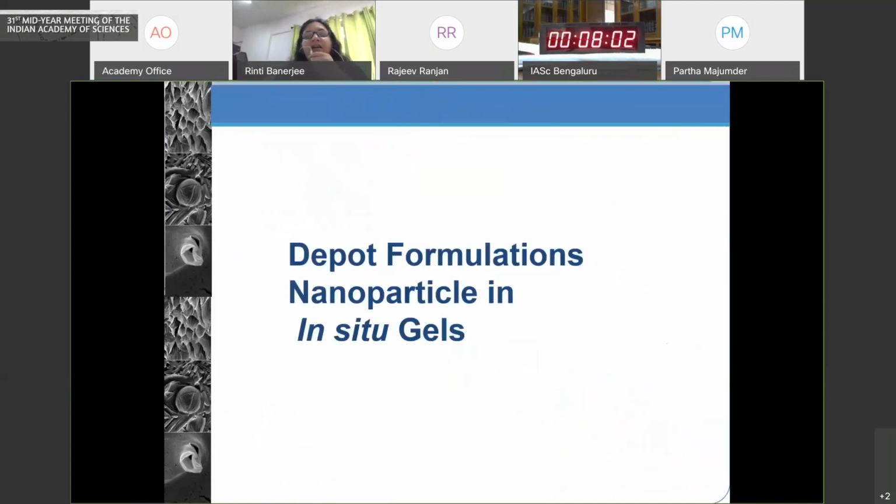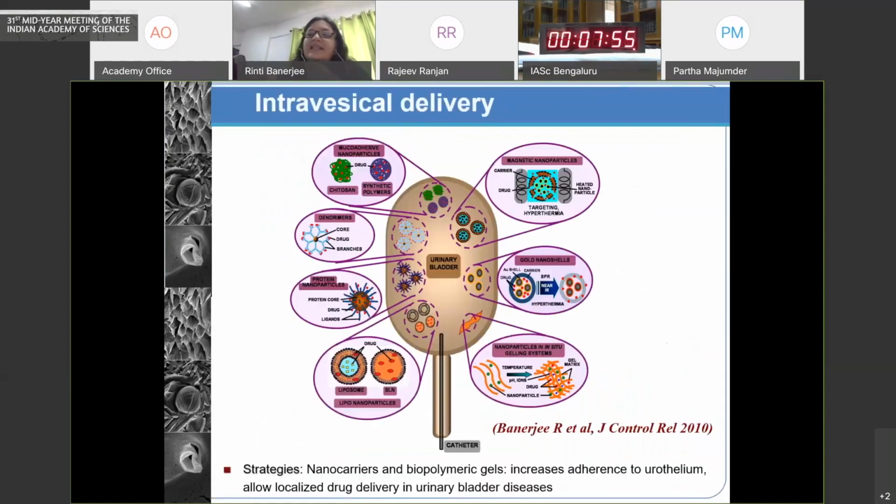The next platform I'd be talking about is that of depot formulations, which are nanoparticles in situ gels. Now, the bladder is another challenge to drug delivery because when you give drugs systemically, it does not reach the bladder or the urothelium. If you give them intravesically directly through the urethra, what happens, as you can imagine, is that the drug retention is only for a couple of hours, and at the first urination, all the drug is